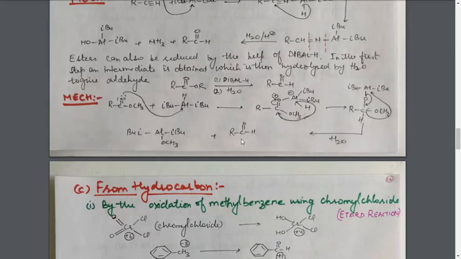So this is the mechanism for the reduction of the ester with DIBAL-H. Again, DIBAL-H is much less reactive as compared to lithium aluminum hydride. Why? Because lithium aluminum hydride can itself lose its H negative ion, whereas DIBAL-H is not able to lose its H negative ion. It will lose the H negative ion only when it is able to get a lone pair of electrons or some electron density from the other species.